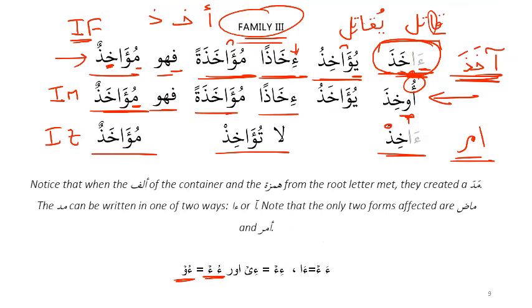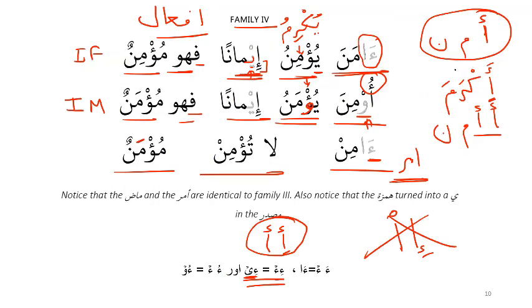So with mahmuz, the issue happens with babe, this is qatala, yuqatilu, muqatala. So babe mufa'ala. And here the big issue is with the present tense, and it's simply a matter of extending the first letter, akhaza. All right, then we have family 4, which is babe if'al, akrama yukrimu ikraman. Here, the issue is with the past tense, but this is easy. Amana, yu'minu, and the issue is with the masdar, imanan.